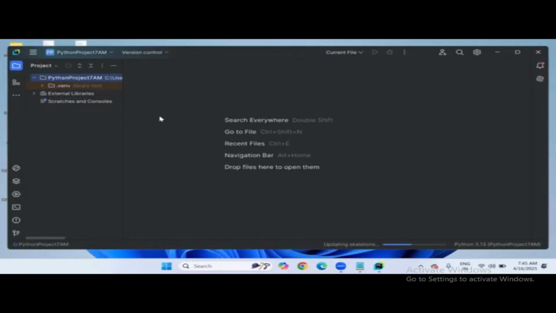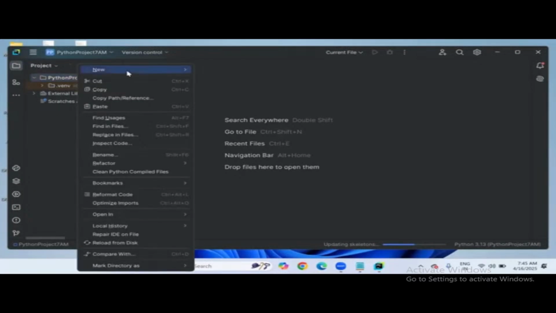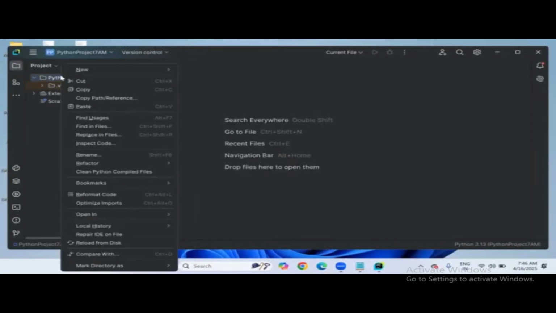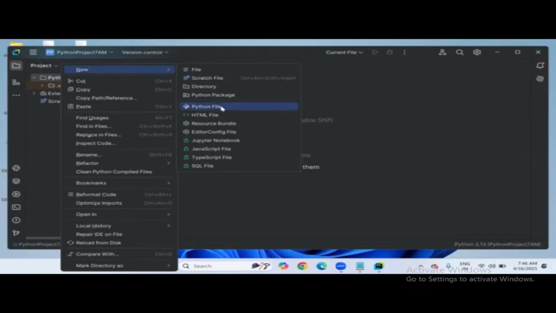And next, my plan is to add some files to write programs. How? Simply right click on the Python project 7am folder and go to new. There is a Python file option you are looking for, so you have to select this one. What happens if we select this one? Yeah, it is a text file. Okay, it's a completely text file. This text file you can also select, but the matter is you have to give the file name along with the .py extension. So that's why I'm selecting Python file, so I need not give the .py extension here. So right click on Python project 7a, go to new and Python file.